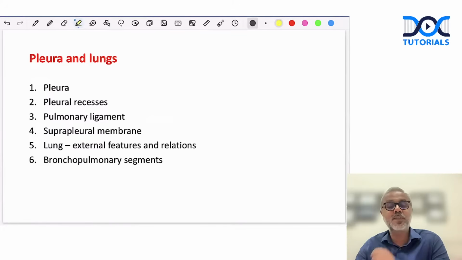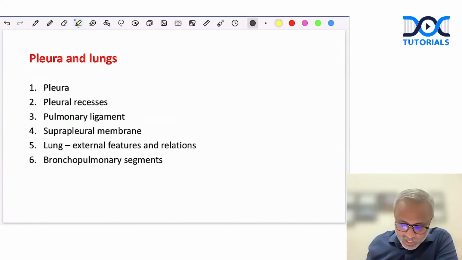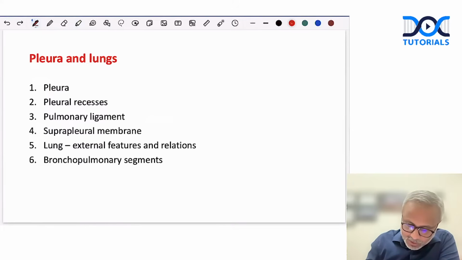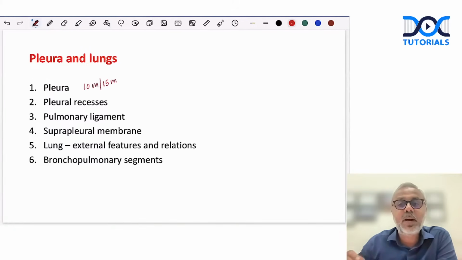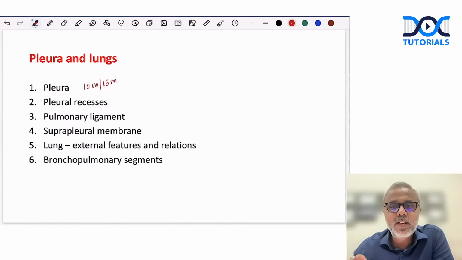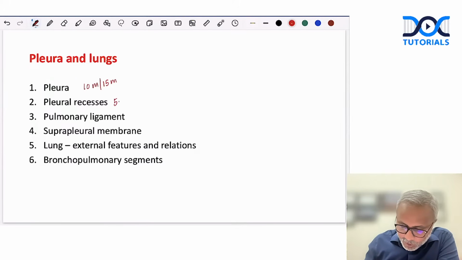So let's talk about the anatomy of pleura and lungs, from which what questions can come, right? So pleura is again a very important 10 marker for your exam, right? Some of the universities may have it for 15 marks, but the pleura is a topic for long essay, right? Pleural recess is an important 5 marker.